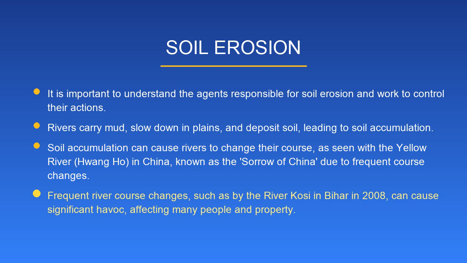Frequent river course changes, such as by the river Kosi in Bihar in 2008, can cause significant havoc, affecting many people and property.